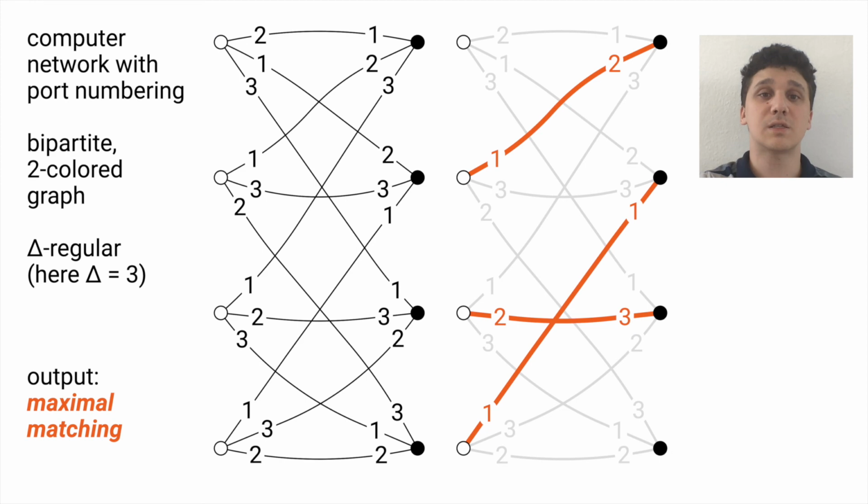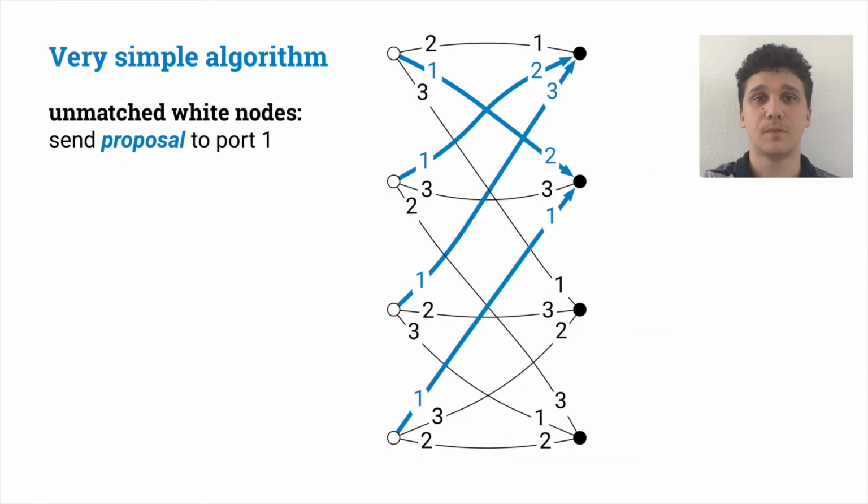And in this setting, let's see how we can easily solve maximal matching. Let's see an example in a graph that is 3-regular, where nodes are properly two-colored, and we want nodes to output a matching. In particular, we want each node to know for each incident edge if it is part of the matching or not. And there is a very simple algorithm that solves this problem called the proposal algorithm. The high-level idea is the following. White nodes propose to their black neighbors, one at a time, and black nodes accept one proposal and reject all the others.